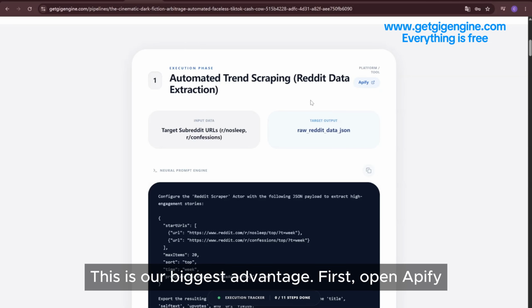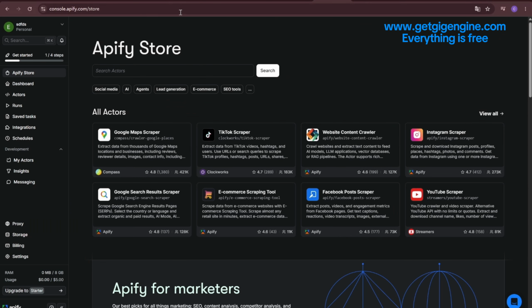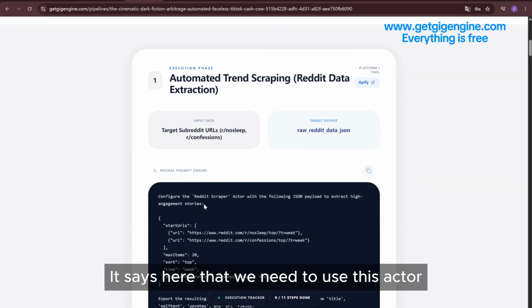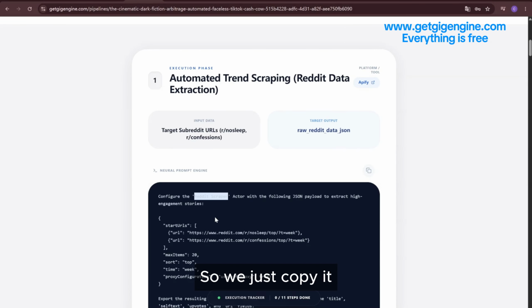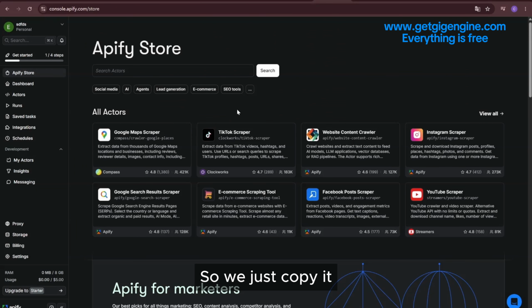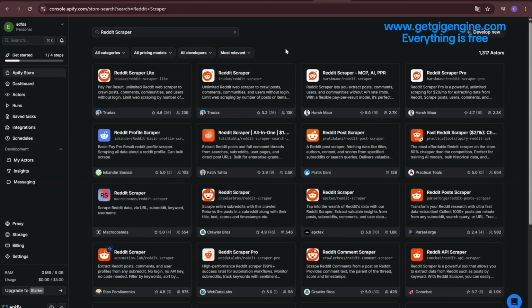First, open Apify. It says here that we need to use this actor. So we just copy it. Then search for this actor here directly. We see there are many here. So pick anyone. Actually, many are similar. You can see the number of users below. So try to choose one with more users. The scraped data might be much better.